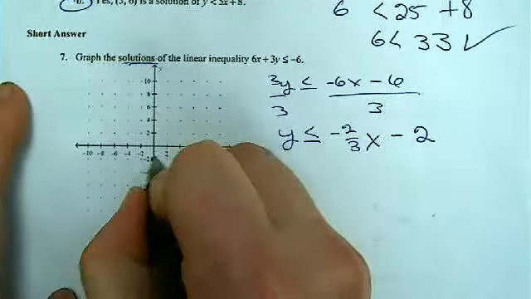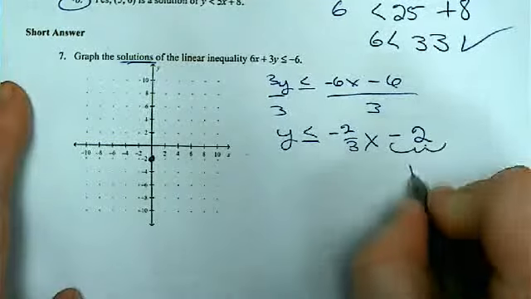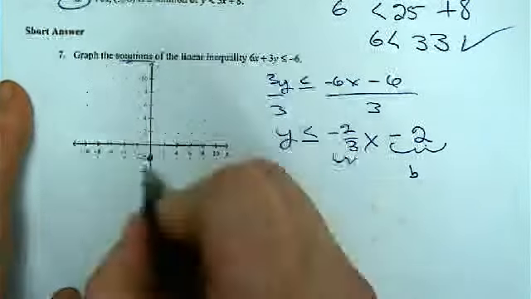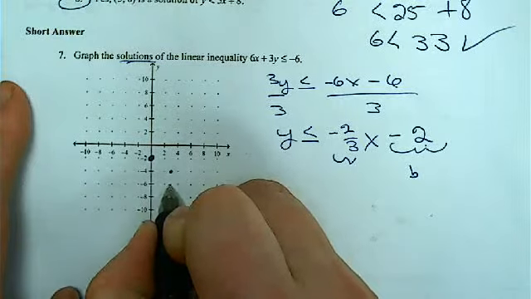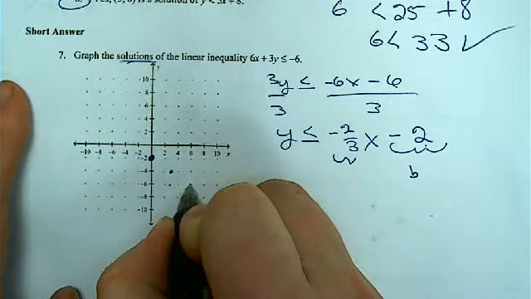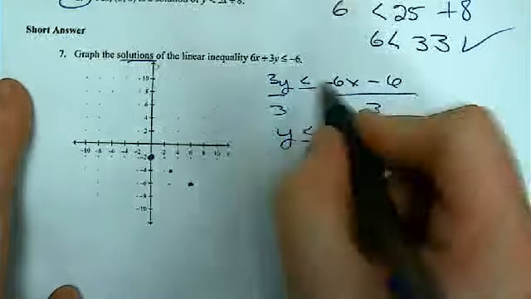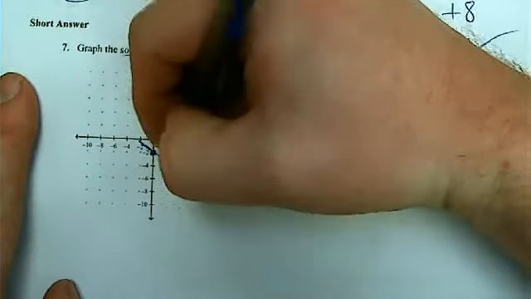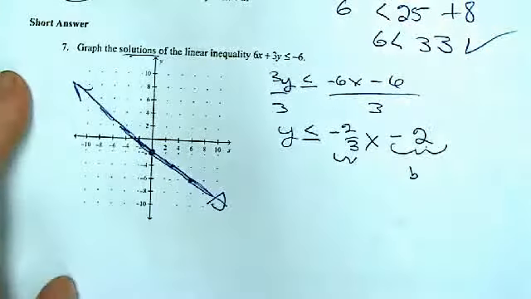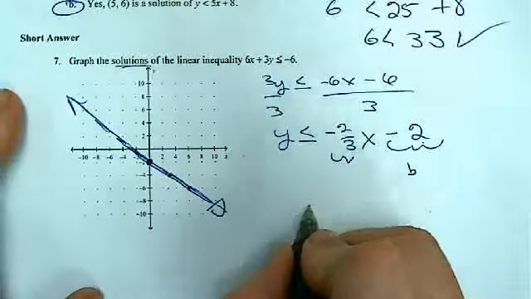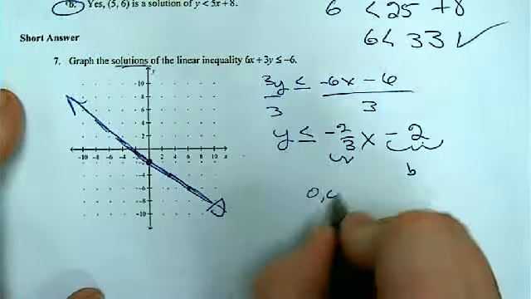Here's negative 2, my intercept. My slope is negative 2/3, so I go down 2 over 3. Down 2 over 3. It's equal to, so I'm going to draw a solid line. And then I have to shade one side or the other. So let's test 0, 0.